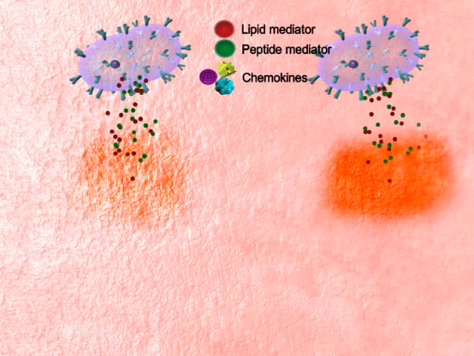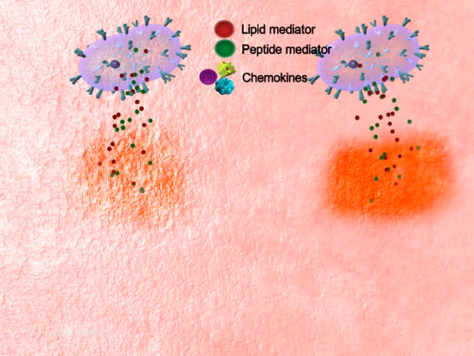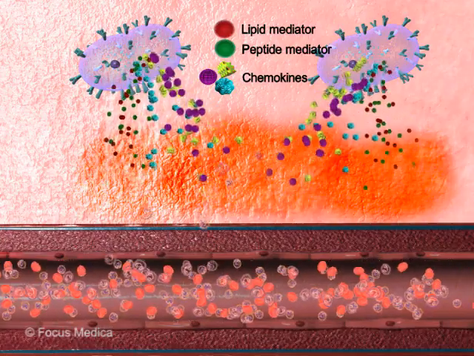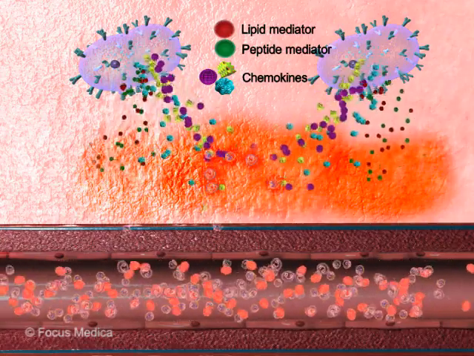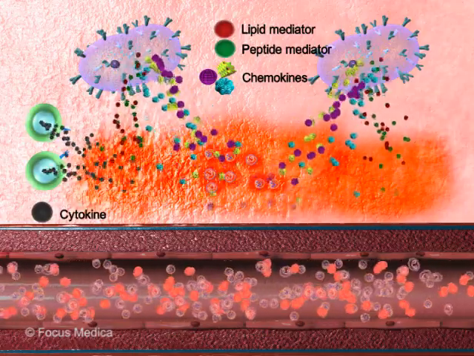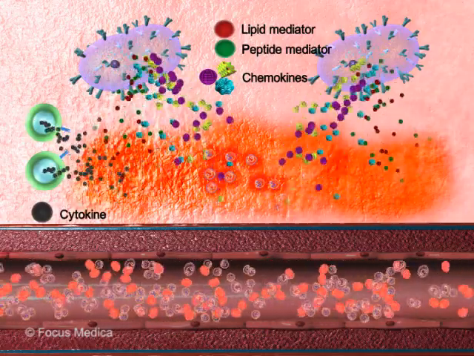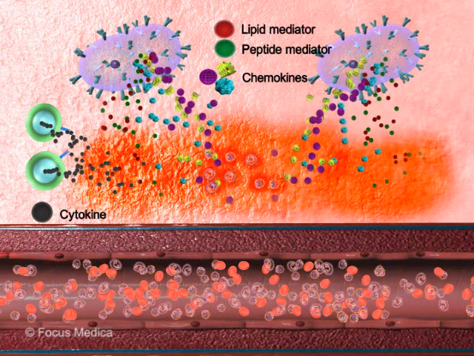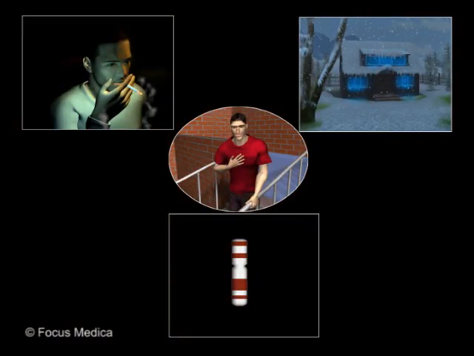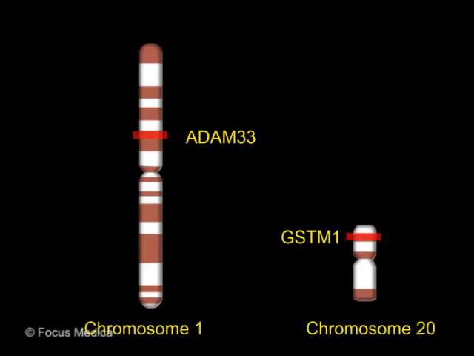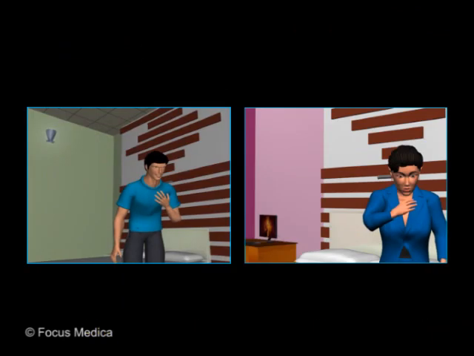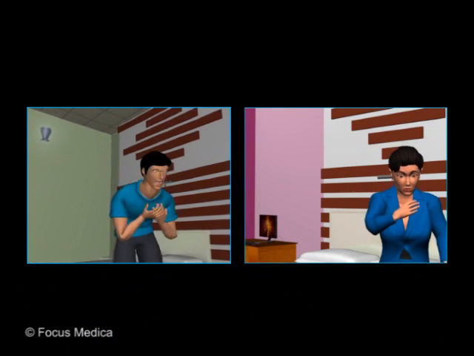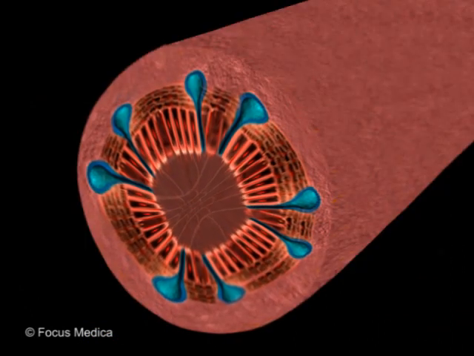Inflammatory mediators in asthma include lipid and peptide mediators, chemokines involved in the selective recruitment of inflammatory cells from the circulation, cytokines that amplify and perpetuate the inflammatory process, and growth factors. Environmental factors have more influence on whether an atopic individual develops asthma than genetic factors, although several genes have been identified that influence development of atopy. Genetic factors play a role in the severity of the disease and the amplification of the inflammatory response.